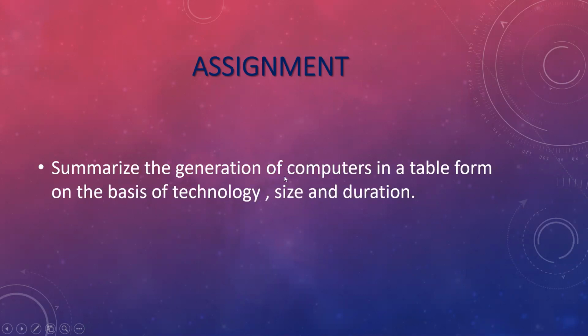That means you have to make one table. In that table, you have to make 3 columns. In the first column, you have to write technology. In the second column, you have to write size. And in the third, you have to write the duration, that means time period. Okay. So for all the generations, you have to write these 3 headings, make a table, and just have a look at that table. I hope you all are doing the assignment, and it is very helpful for you for the future, for school, and for your general knowledge also.